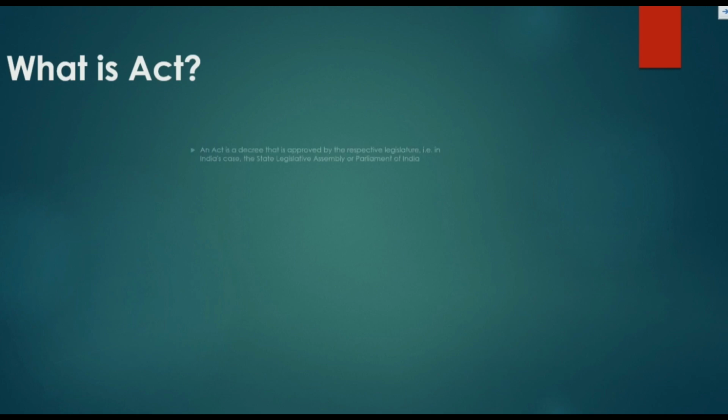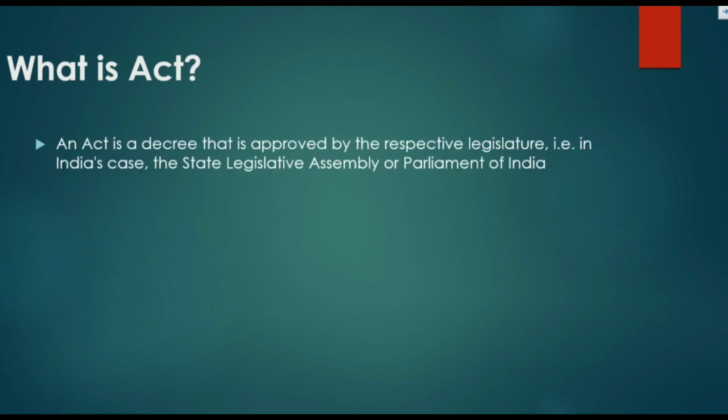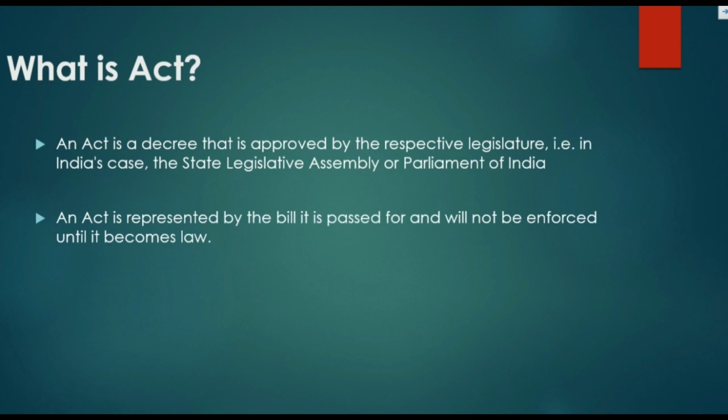Before understanding the lawmaking process, we first need to understand what is an Act. An act is a decree that is approved by the respective legislature, that is, in India's case, the State Legislative Assembly or Parliament of India. An act is represented by the bill it is passed for and will not be enforced until it becomes law. An act is also known as a subset of laws.